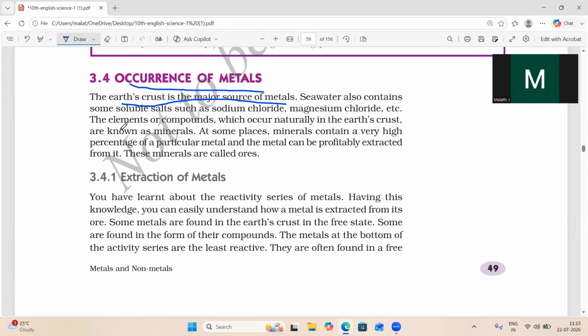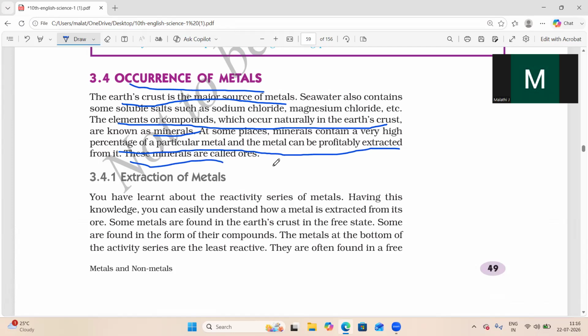The elements or compounds which occur naturally in the Earth's crust are known as minerals. One question they will ask: the elements or compounds which naturally occur in the Earth's crust are called minerals. These minerals contain a high percentage of a particular metal, and the metal can be profitably extracted.